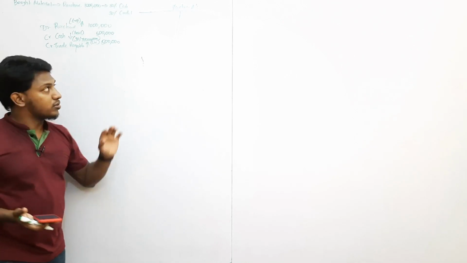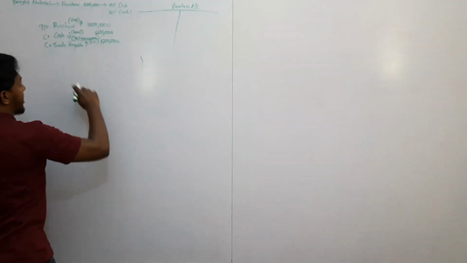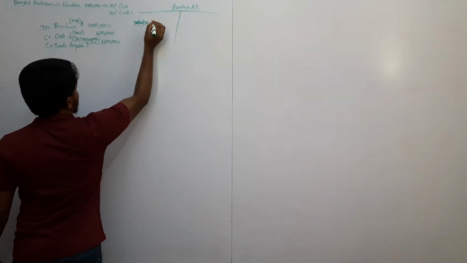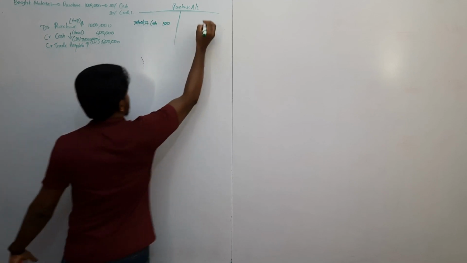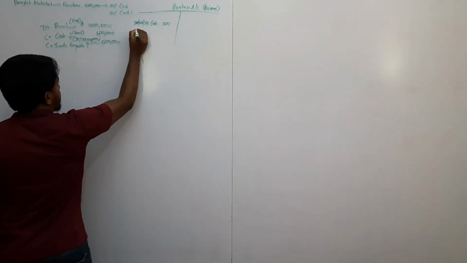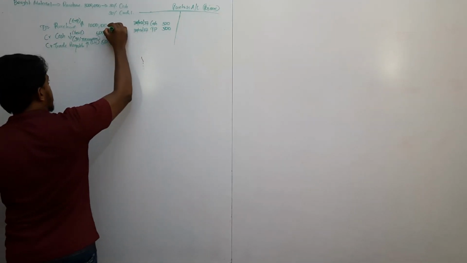Let's follow that process. Now pass the double entry. Purchase account 1 million debit. So 30th March 2027, cash purchase 500,000. I am taking rupees 1,000 here. Credit purchase, trade payable 500,000. Now this is passed.